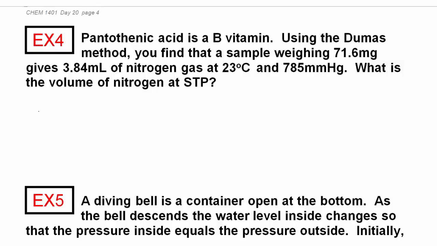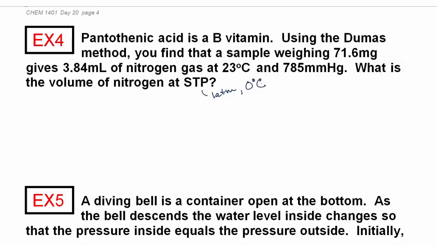Pantothenic acid is vitamin B. Using the Dumas method, you find that a sample weighing 71.6 milligrams gives 3.84 milliliters of nitrogen gas at 23 degrees Celsius and 785 millimeters of mercury. What is the volume of nitrogen at STP? Remember STP: 1 atmosphere, 0 degrees Celsius.